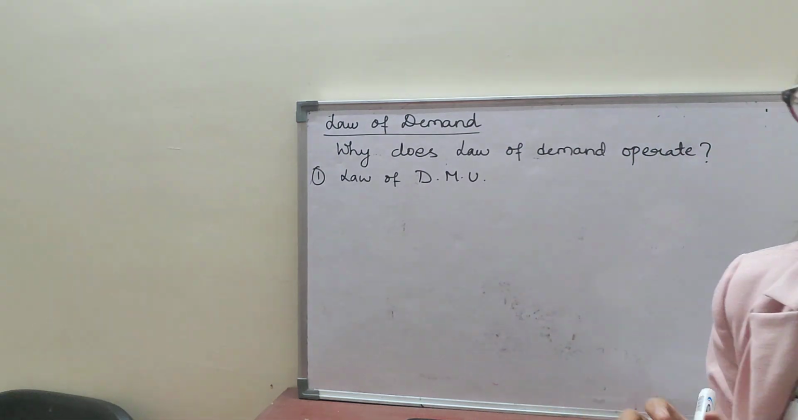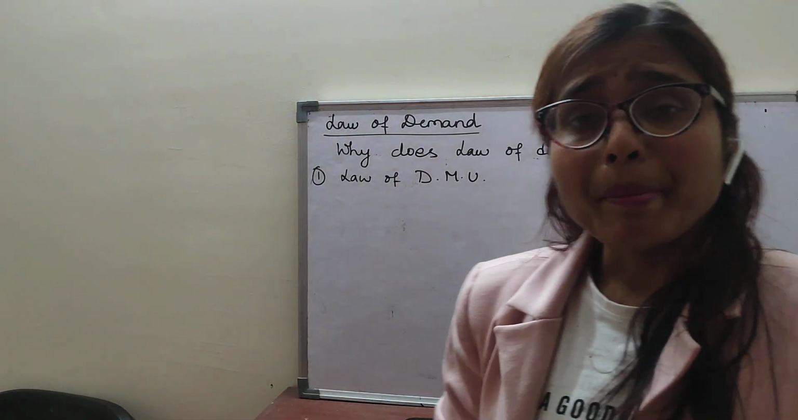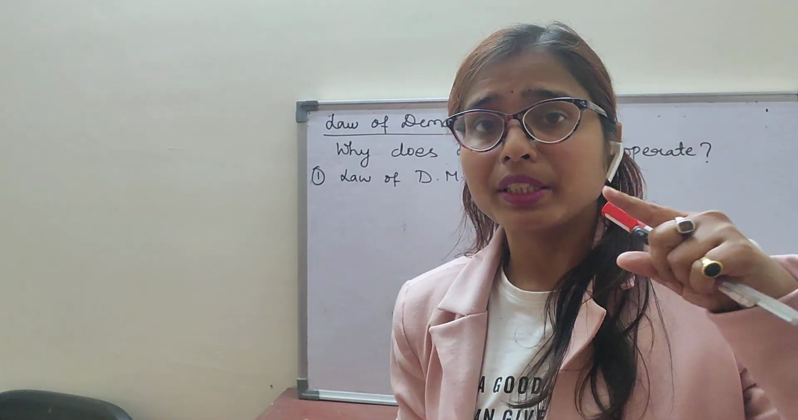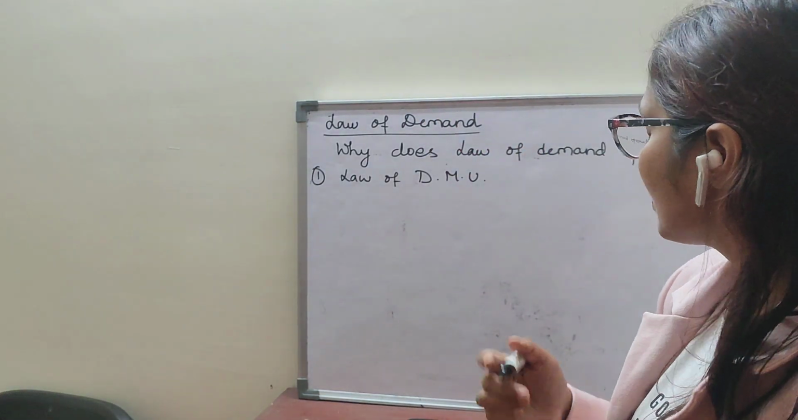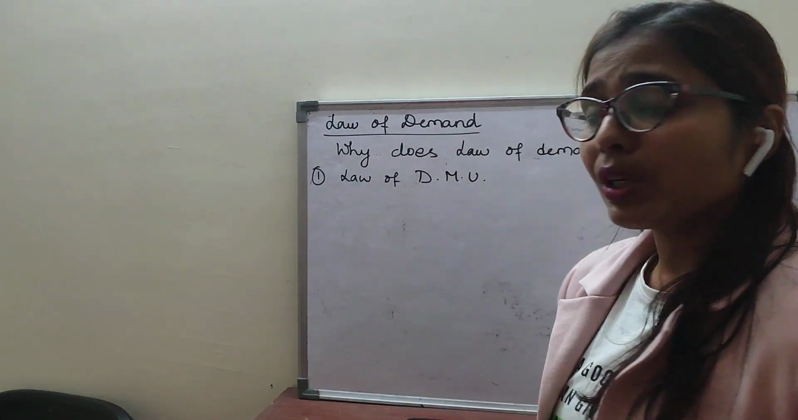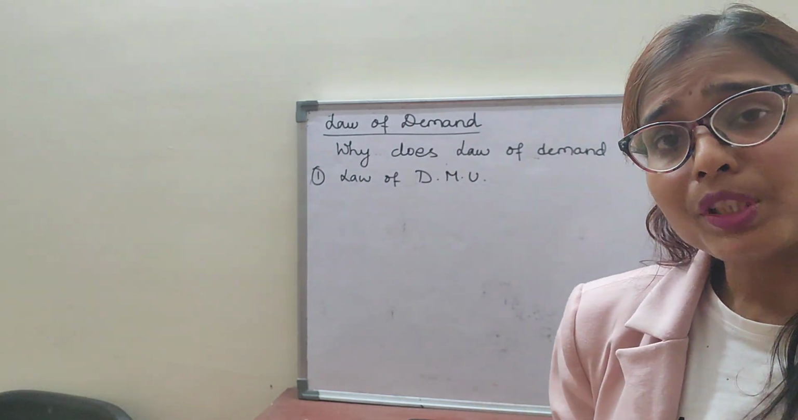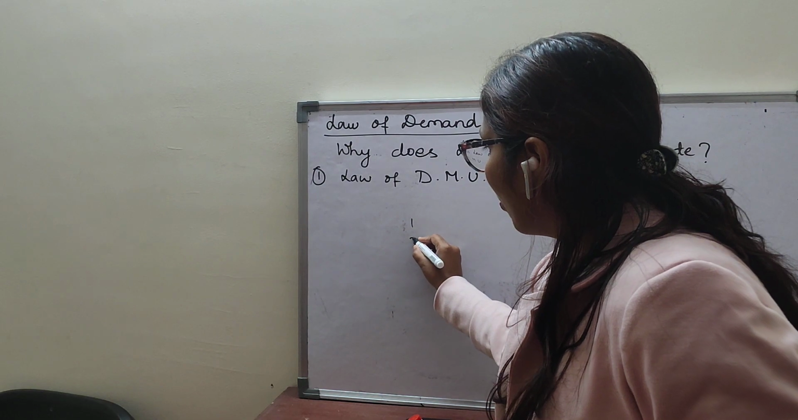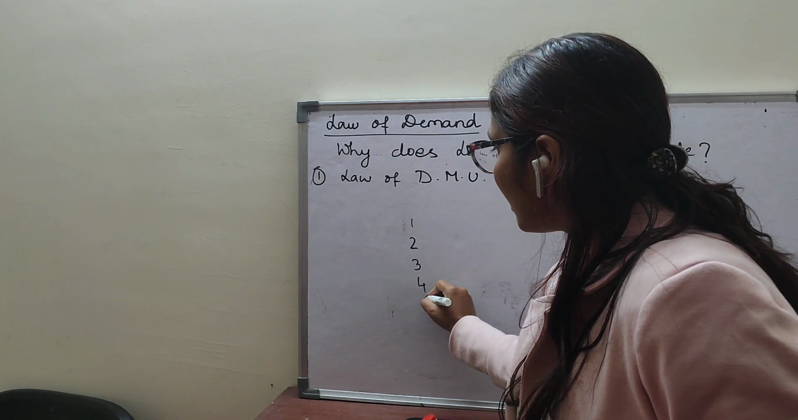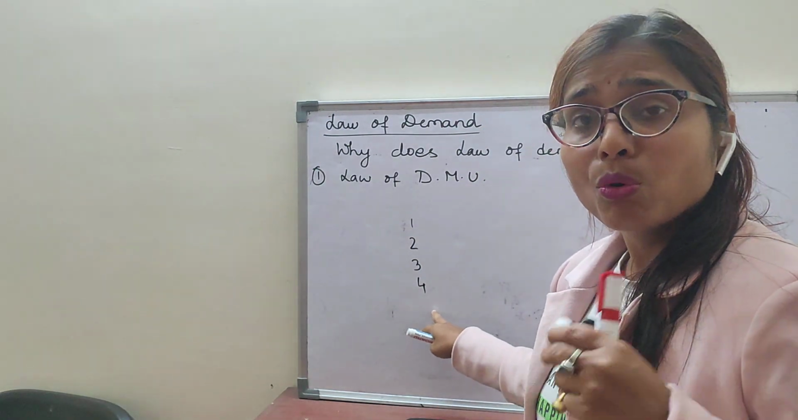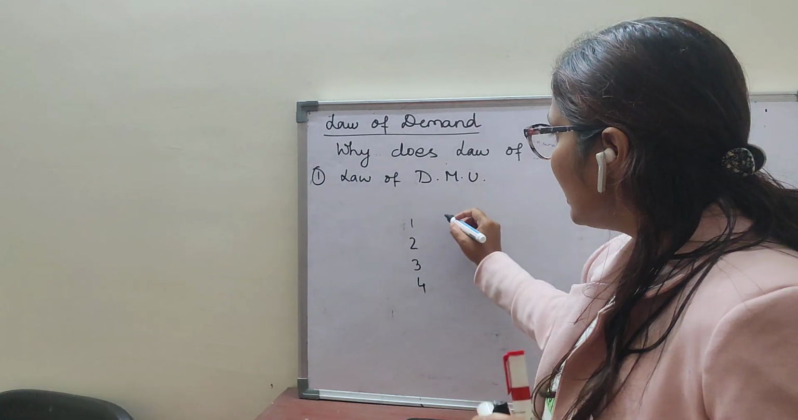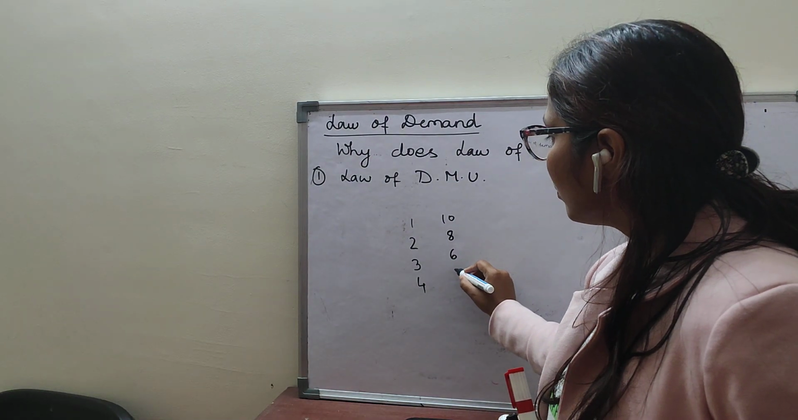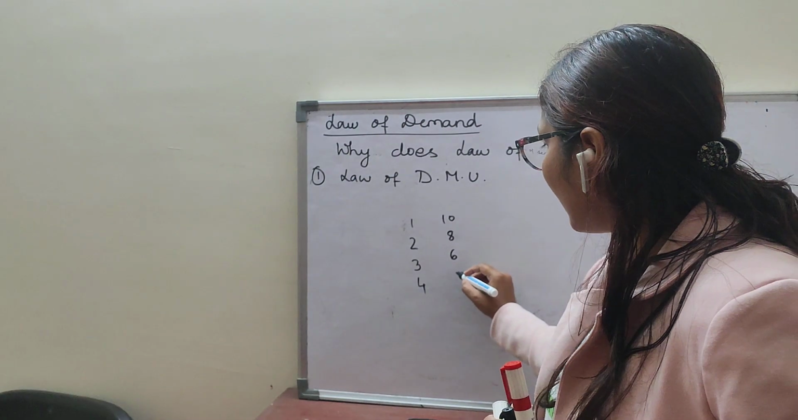Diminishing marginal utility. You remember I made this concept clear in my previous lesson, the previous class. Law of diminishing marginal utility states that as you consume more and more units, the utility derived from each successive unit goes on decreasing.